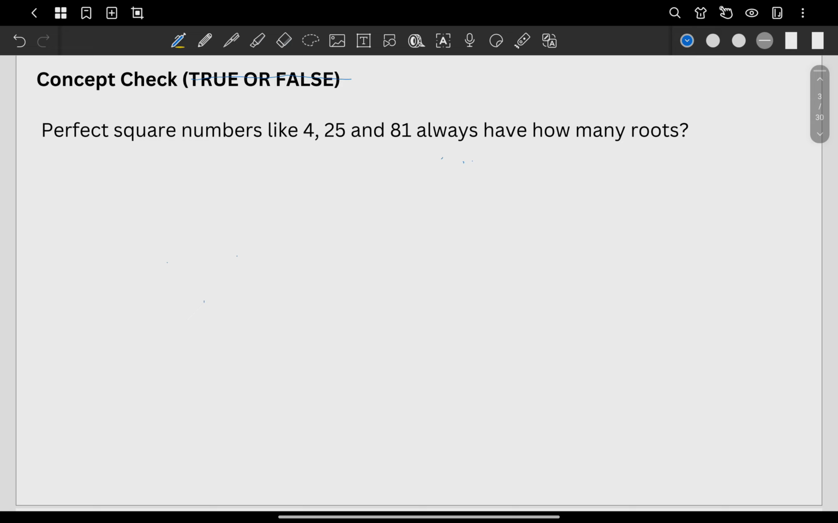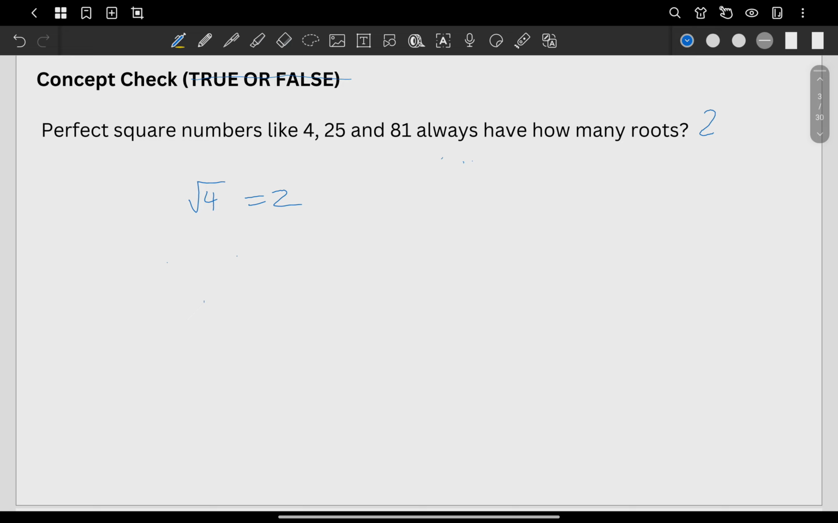So let's say we have here again, perfect square numbers like 4, 25, and 81 always have how many roots? What do you think is the answer? It's going to be 2. And sir, how come it's 2? Let me try one here. Square root of 4. Automatically, we will say 2, right? Because when you say simply square root of 4, it means the positive root or the principal root.